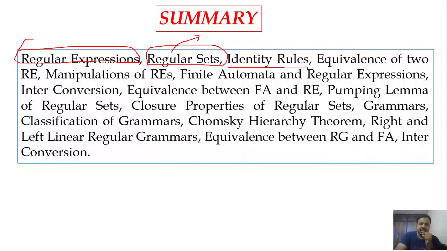Then we discussed the identity rules, around 14 identity rules, which are used to prove that the regular expressions are equivalent, and also for minimizing or simplifying the regular expressions. Then we have seen the equivalence of regular expressions, and then manipulations of regular expressions, different operations performed on regular expressions.